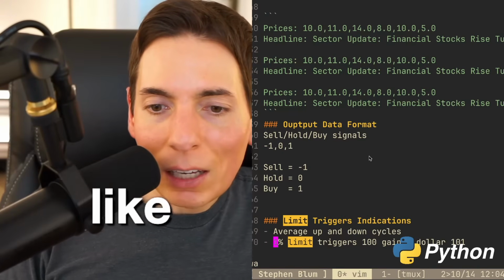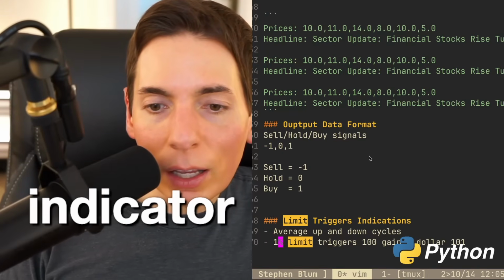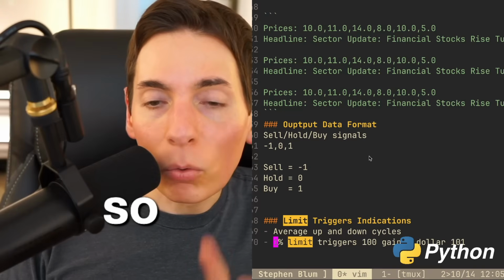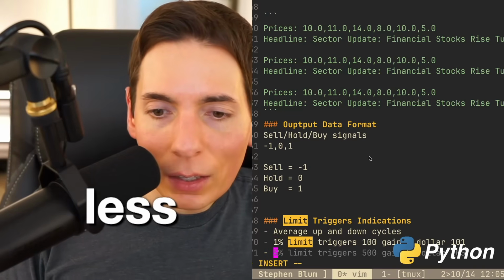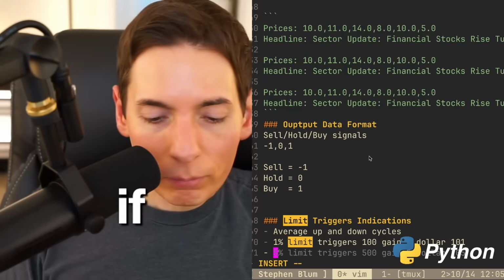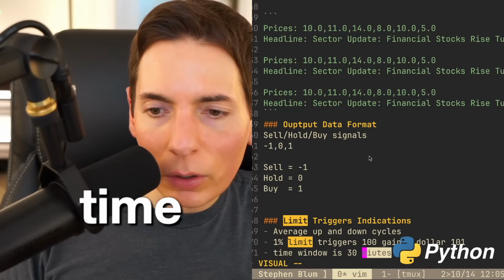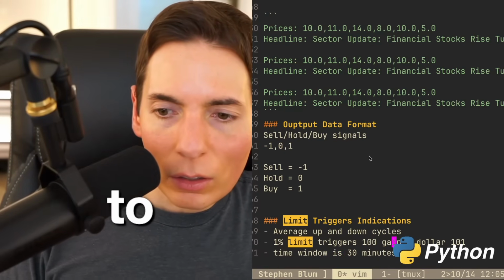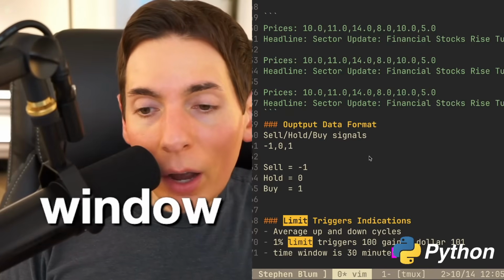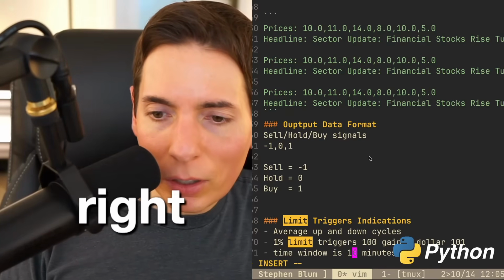So if it grows by 1%, but we also want to add a time window. We need to add a time window. Time window is maybe 30 minutes, right? We want to do a 30-minute time window. Or maybe a 5-minute time window. I'm not sure. Maybe we can do 10-minute.